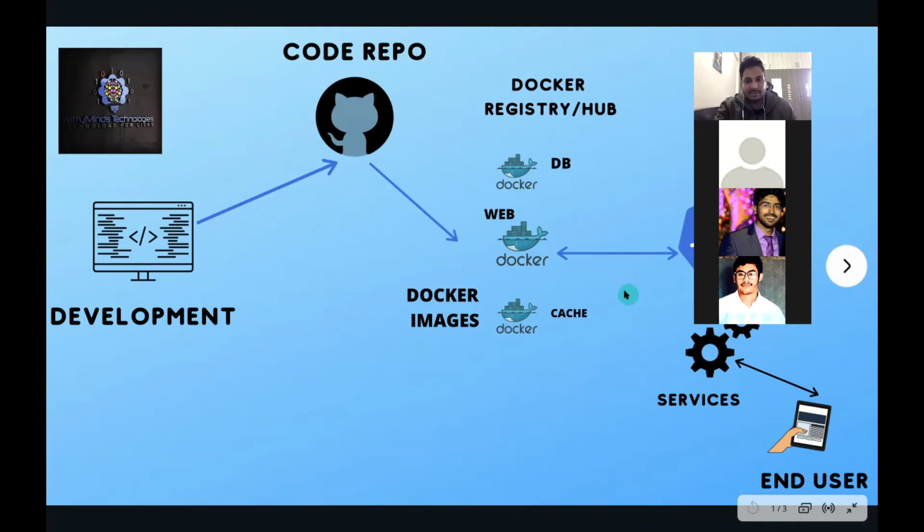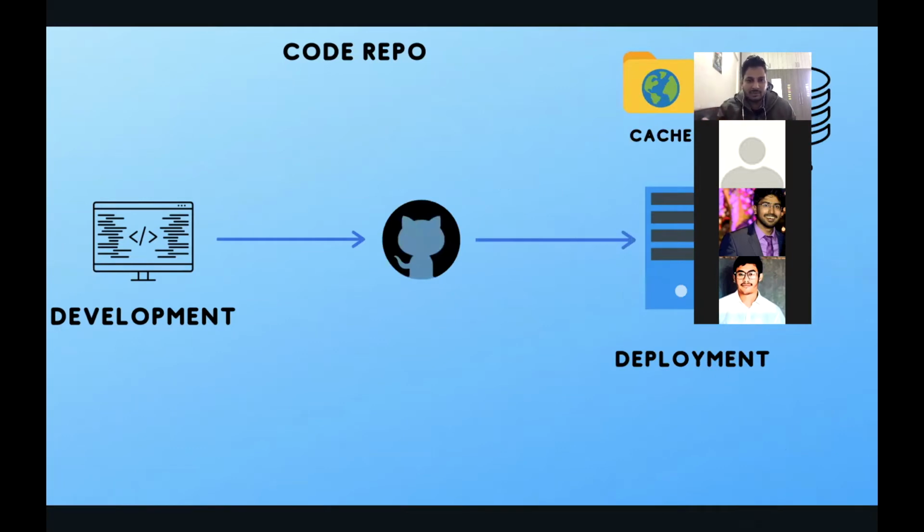And previously, in this older method, development was done and it was sent to the code repository, and from there a bundle was created, and there was a different database server and a different cache server, and the integration was a little bit complicated. The services were taking a lot of time to come up. So Kubernetes and Docker are automating the whole deployment process, and it is also less overhead for a company that does a lot of development. And this is the older method.